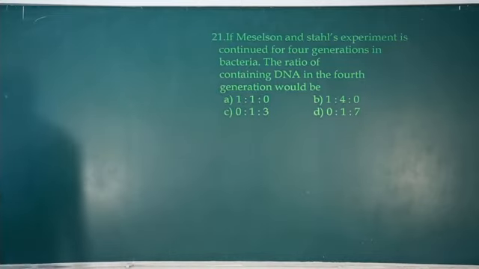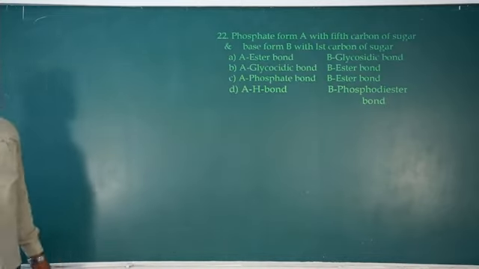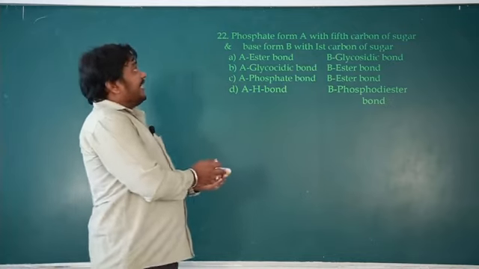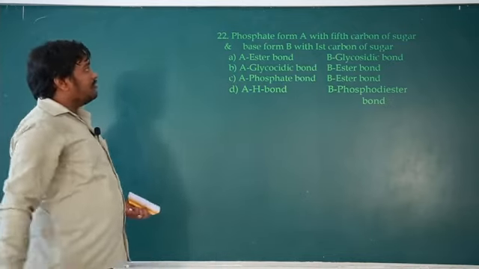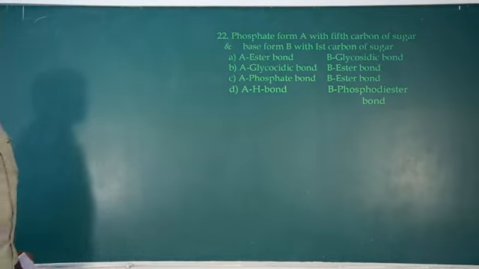Okay, next question number 22. Phosphate forms A with the 5th carbon of sugar and base forms B with the 1st carbon of sugar.